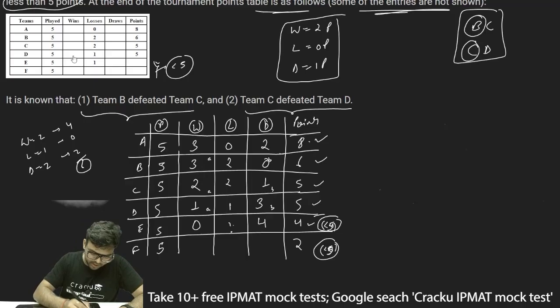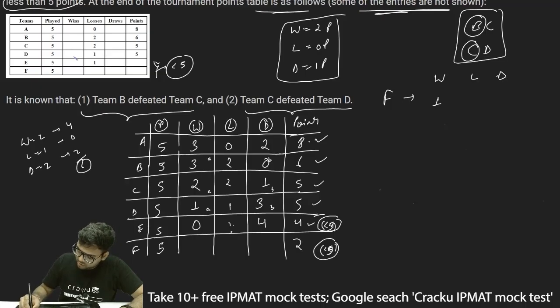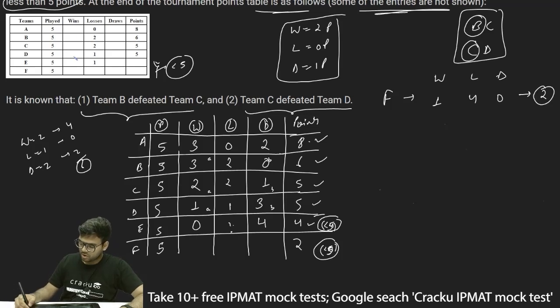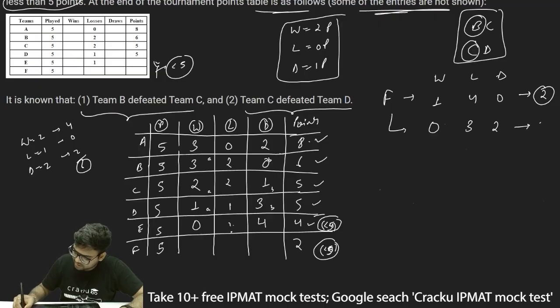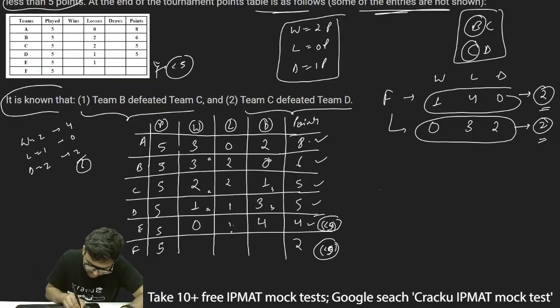Now F is scoring 2 points. What are the possibilities that F can score 2 points? The possibility is F winning, losing and drawing. So winning 1 match, losing 4 matches and drawing 0 matches. In this case, the number of points will be 2. Or F is winning 0 matches, losing 3 matches and drawing 2 matches. In this case also, the number of points F will get is 2. In both scenarios the number of points is 2 and there is no other scenario where F can score 2 points. So either it can be 1 win, 4 losses and 0 draws, or 0 wins, 3 losses and 2 draws. Now we'll use these conditions.